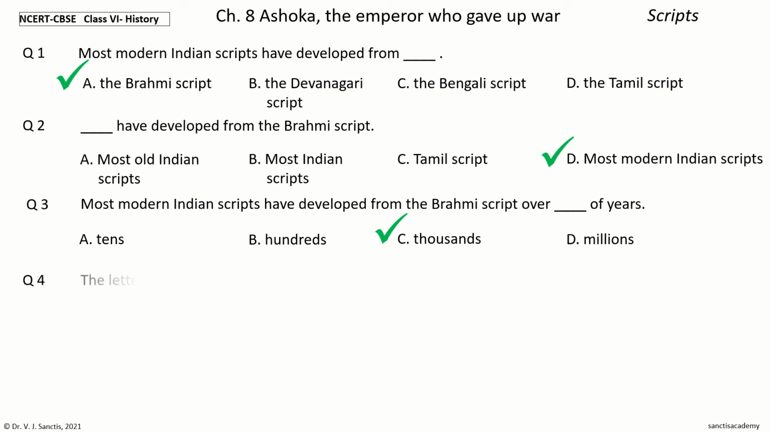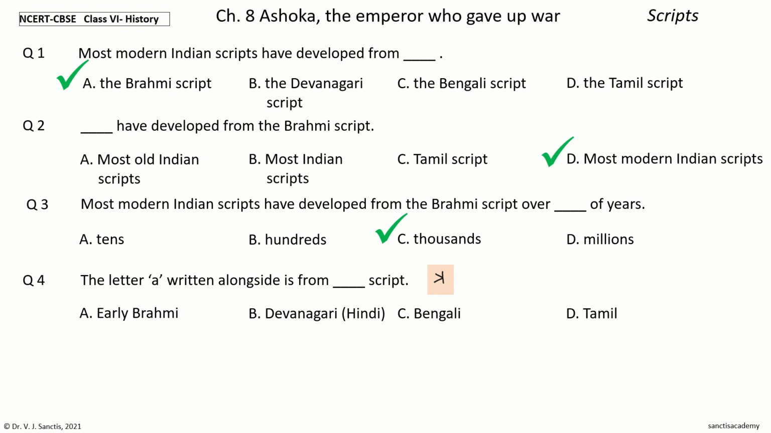Question 4. The letter A written alongside is from the dash script. The options are early Brahmi, Devanagari Hindi, Bengali, Tamil. Your time to choose. And the answer is early Brahmi. So, the letter A written alongside is from early Brahmi script.